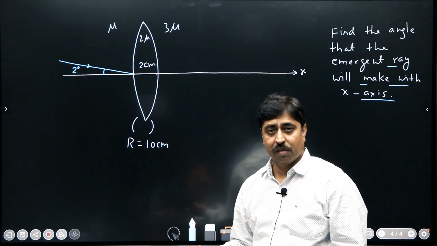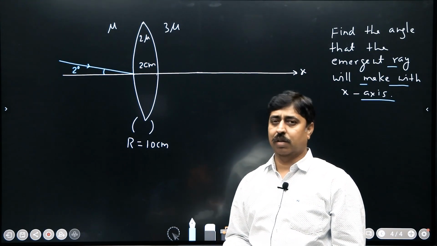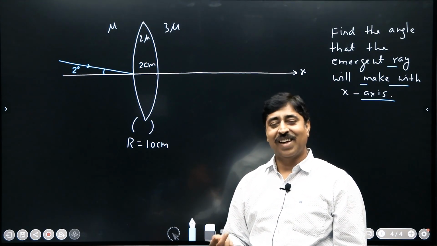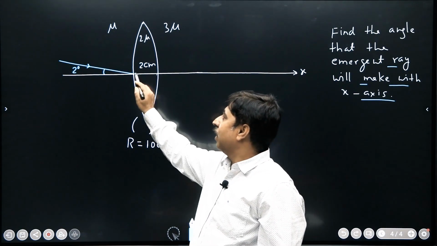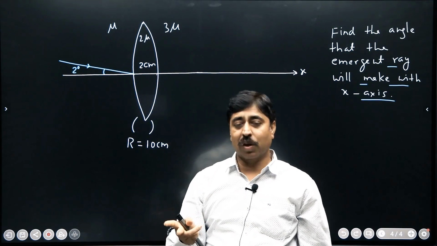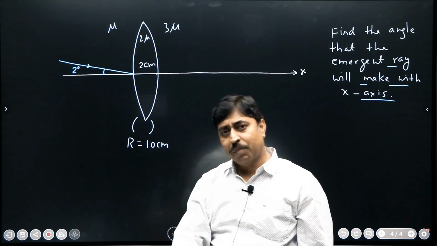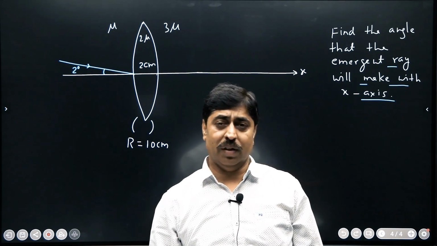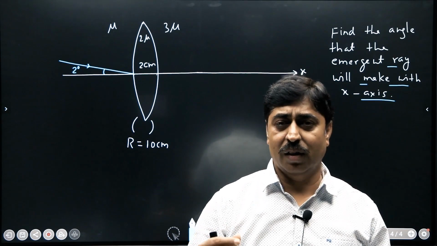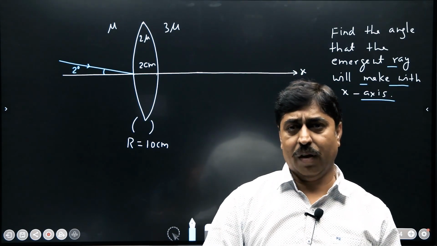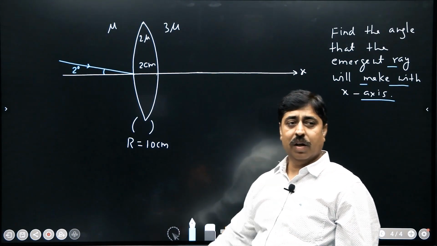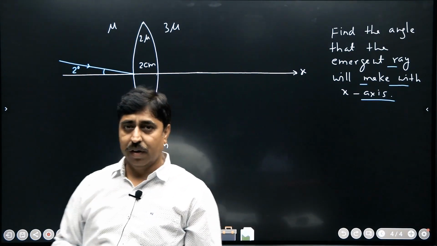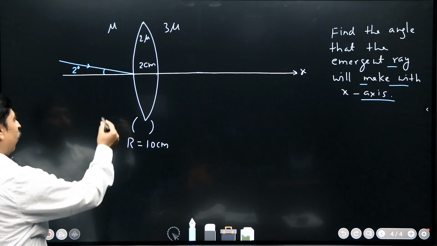Simple fundamentals. What are those fundamentals? Snell's law. Ultimately, the lens formula that you have memorized is obtained by considering refraction at the two surfaces, right? So the same thing, the refraction at the two surfaces has to be considered here to answer this question. Let us consider the refraction at the first face, at the first refracting surface. If we apply Snell's law, what do I get?